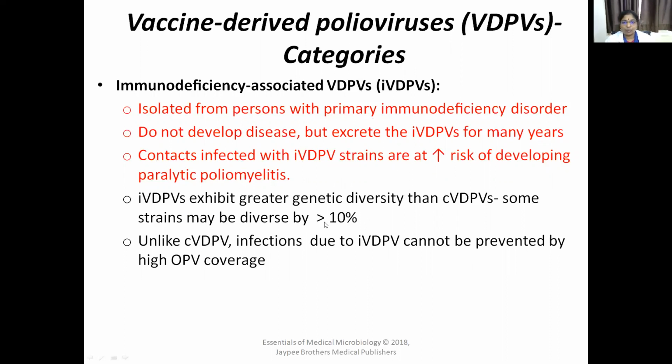Genetic diversity is more than 10%. Unlike circulating VDPV, infection due to IVDPV cannot be prevented by high OPV coverage. They are difficult to treat with this oral polio vaccine.